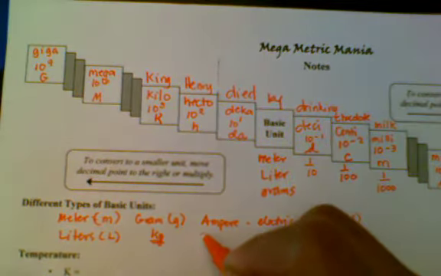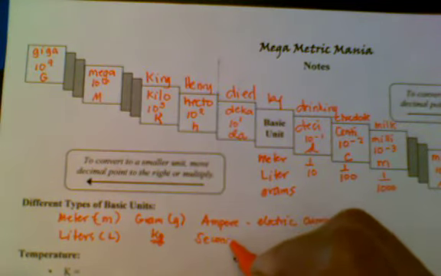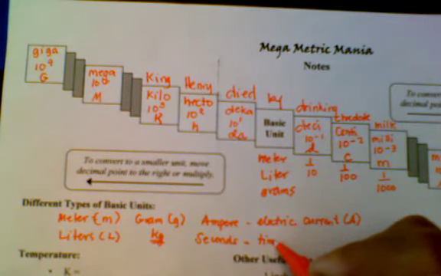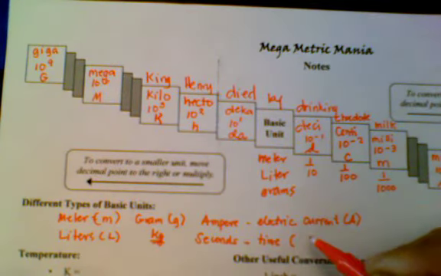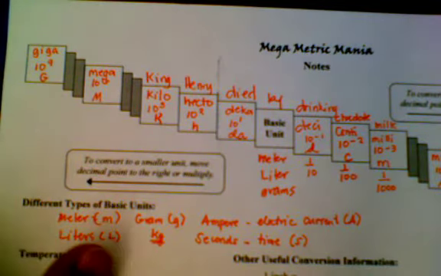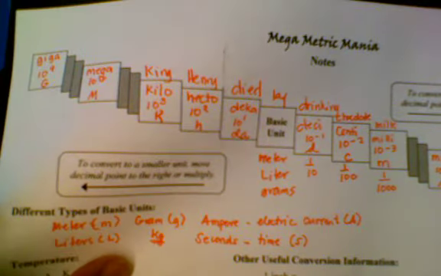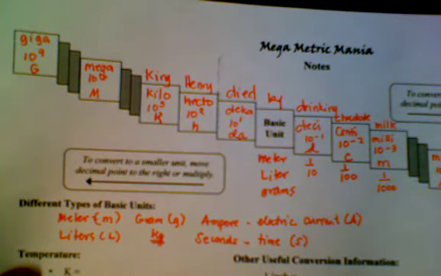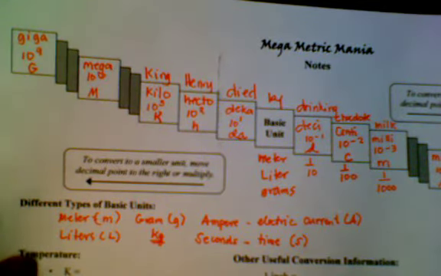And then for time, the abbreviation is a lowercase s, not SEC. This is for time, so just lowercase s. We don't use SEC, just the s. And so if you have microseconds, you put the mu, that goofy Greek m, and an s, microsecond. But if you wanted more than a second, we don't use kiloseconds. We use hours and minutes, days. Kiloseconds doesn't make sense.